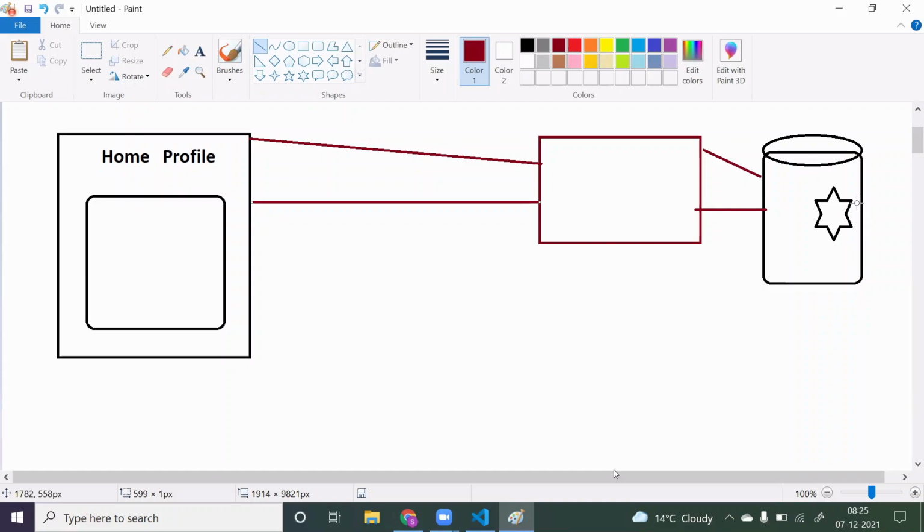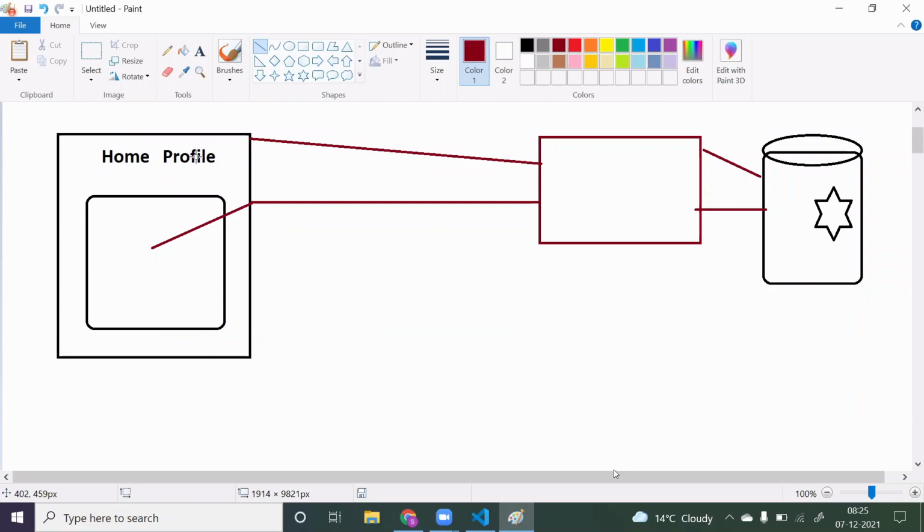For example, there is certain data in my database. This data contains the data for both components, the home component and the profile component. Whenever I get the data from the server, I just need to display it here.